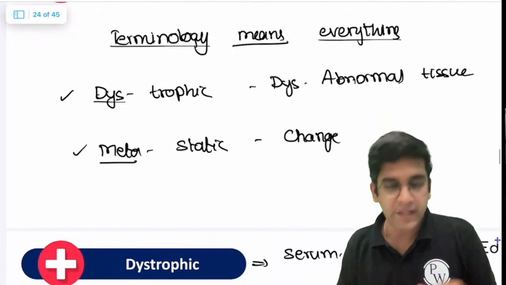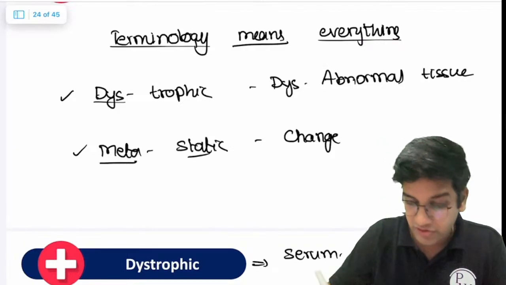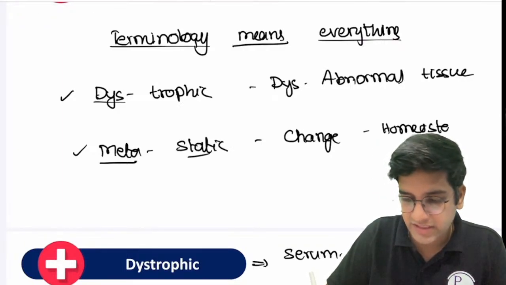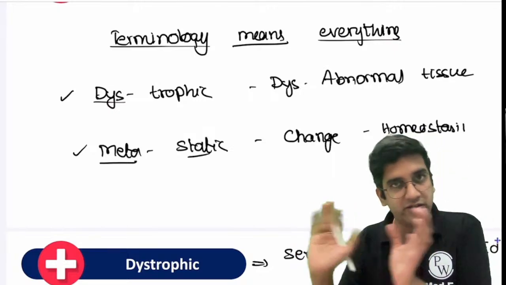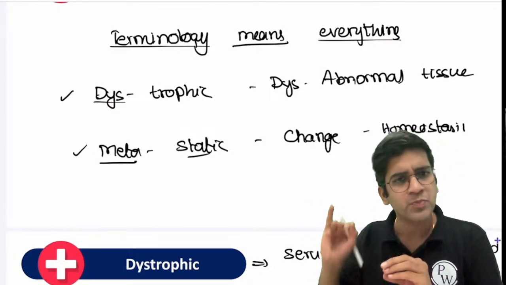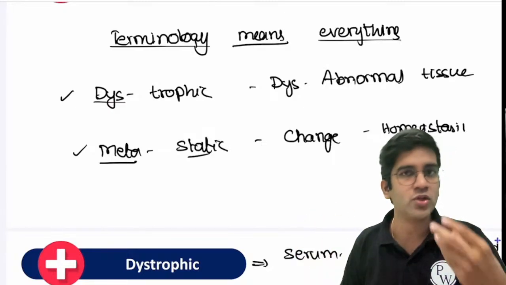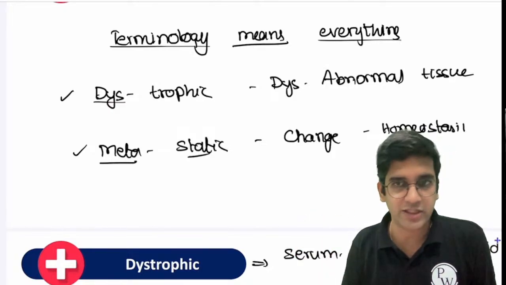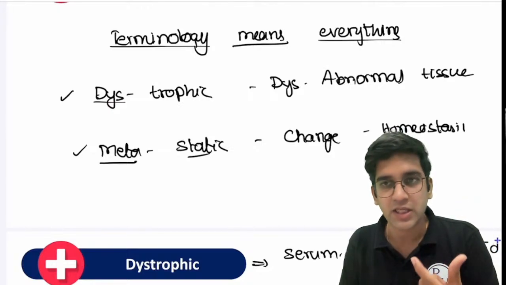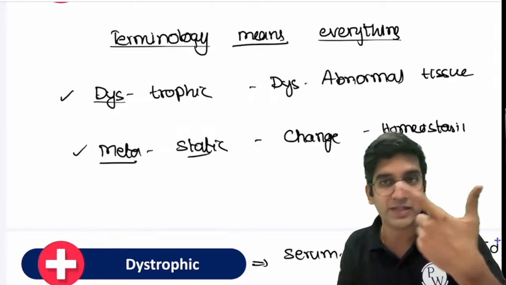Meta means change, right? Metastatic, stasis here means homeostasis. So the literal meaning of metastatic calcification is a change in calcium homeostasis, which is causing deposition of calcium. That's all metastatic calcification means, right? That's metaplasia, Osama, right?